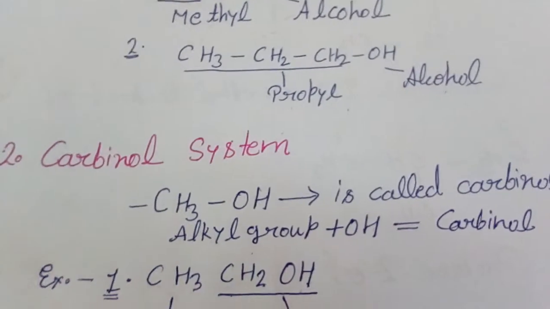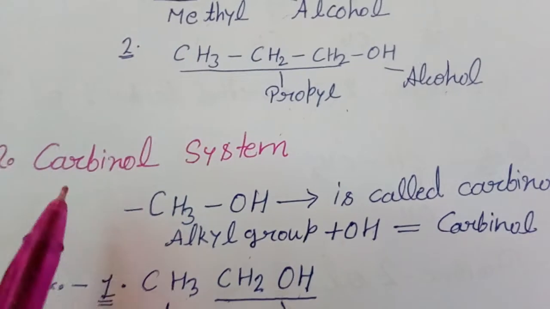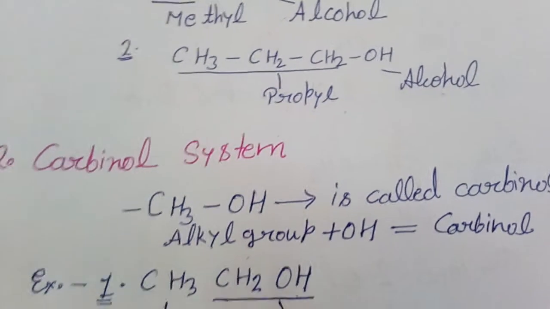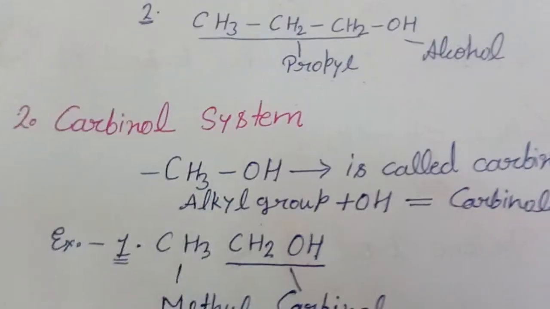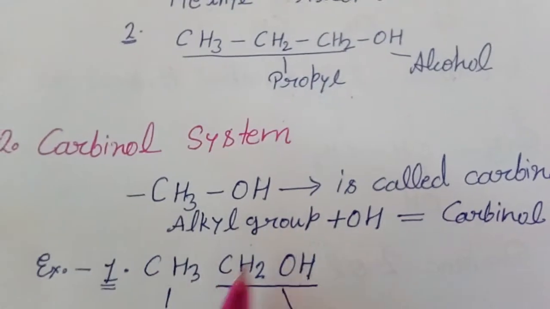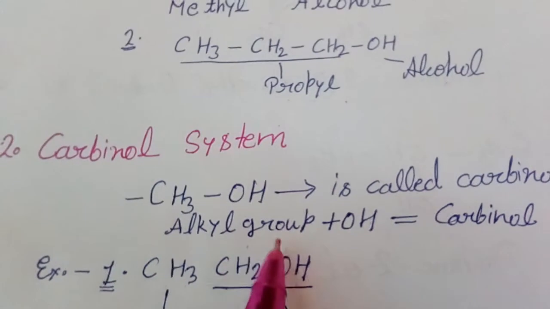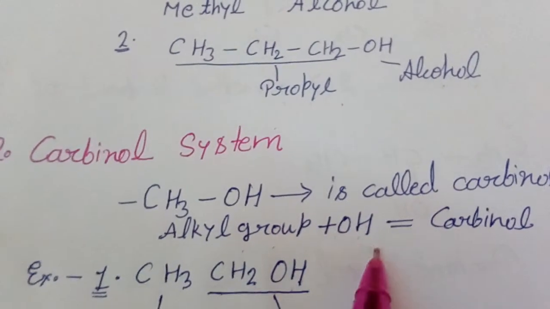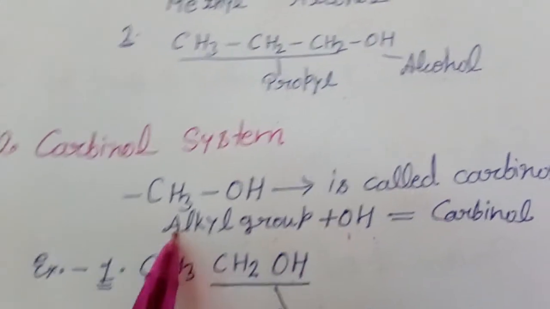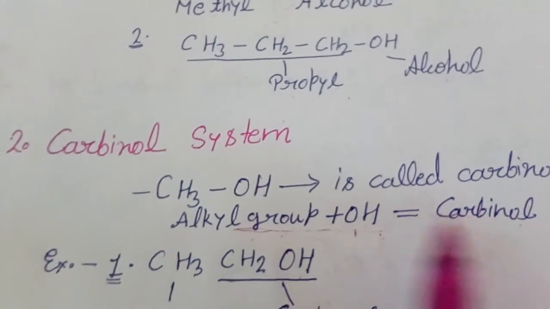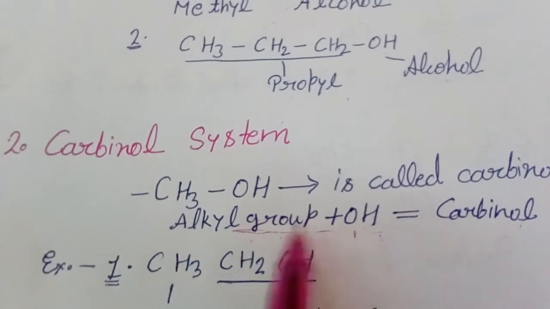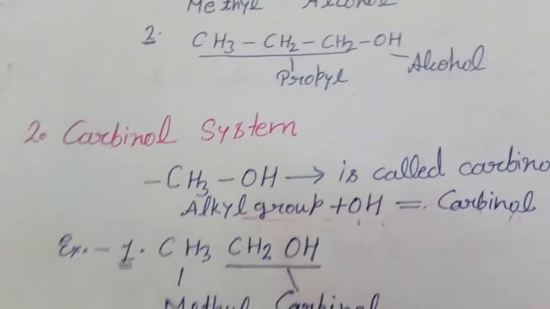The second type of nomenclature of alcohol is the carbonyl system. Let's see what carbonyl is. When an alkyl group is added with OH, then both of these are known as carbinol. In one word, we write this carbinol.